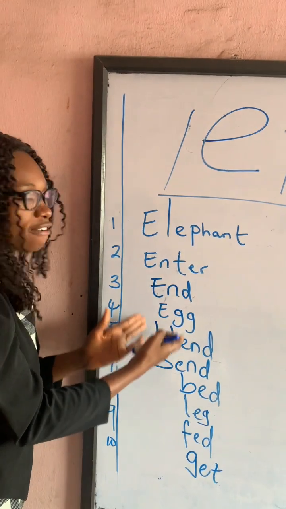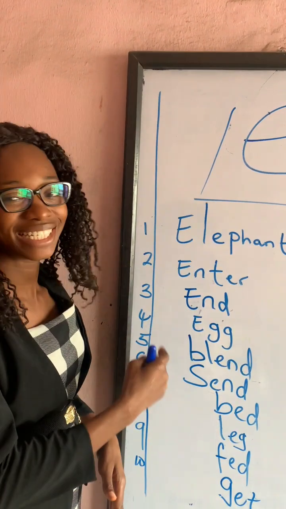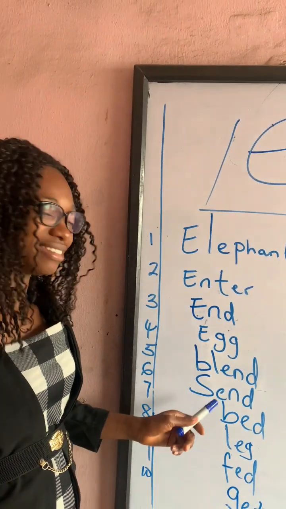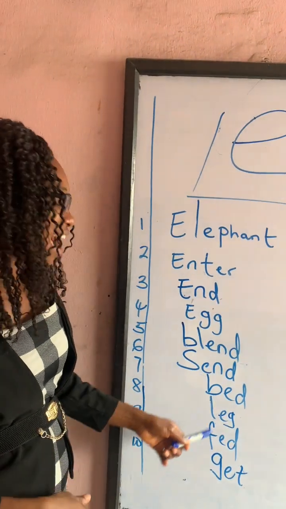So we have blend, blend, send, send, bed, bed, leg, leg, fed, fed, and the last is what?